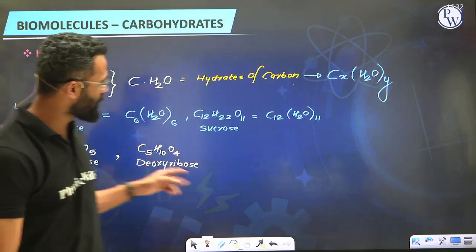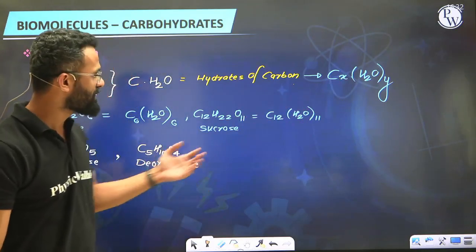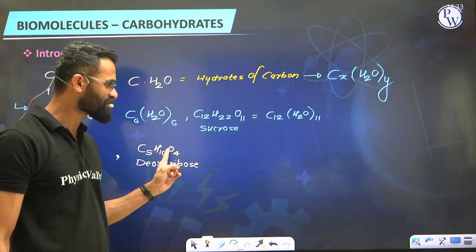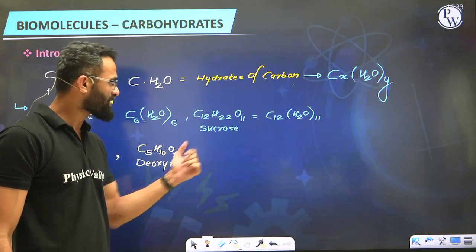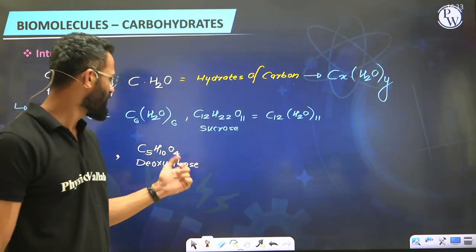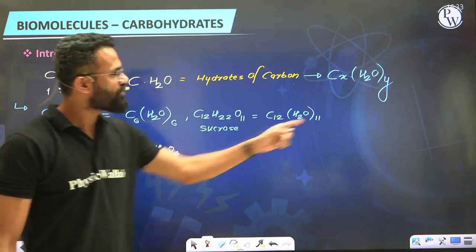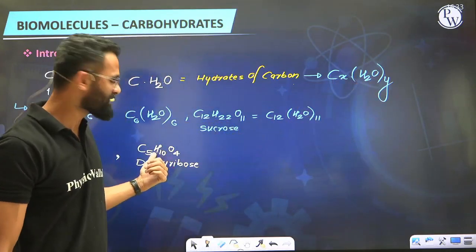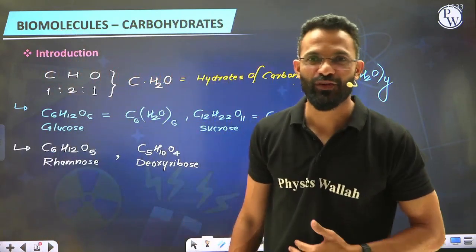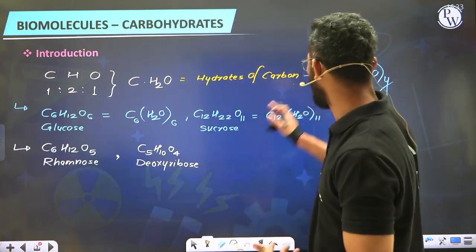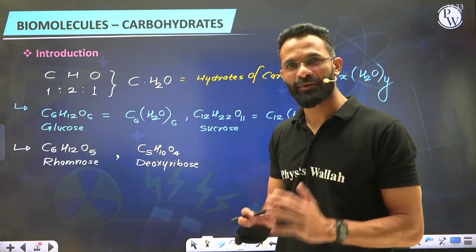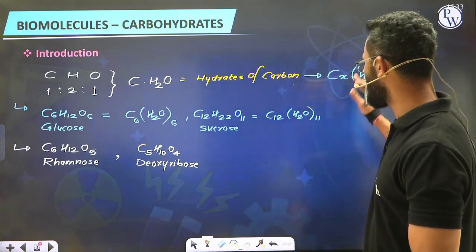See, again the value of X can be taken as 5 to give you C5. H2O, if you take the value as 5, you will get the number of hydrogen, but the number of oxygen will still remain 4. If you multiply water by 4, that is taking the value of Y as 4, I'll get the required number of oxygen, but 4 2s are 8 and we want 10 hydrogen atoms. So deoxyribose is another sugar or carbohydrate which we are unable to put in the form of hydrates of carbon. And that's why not always all the carbohydrates can be represented in the form of CxH2O(Y).